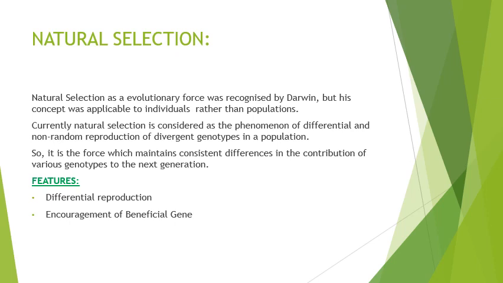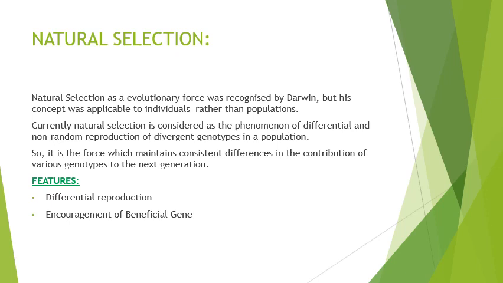But currently, natural selection is considered as the phenomenon of differential and non-random reproduction of divergent genotypes in a population. It is a non-random process. Natural selection is not random, and it is differential, which will give rise to diverse genotypes in a population.